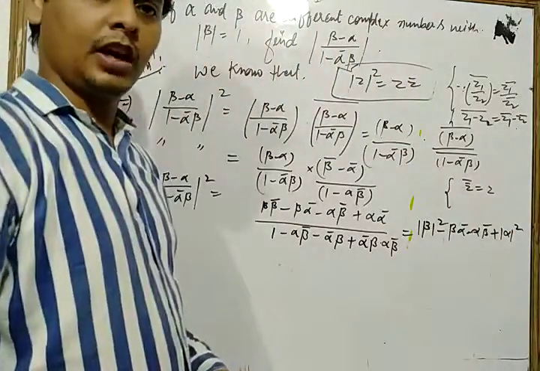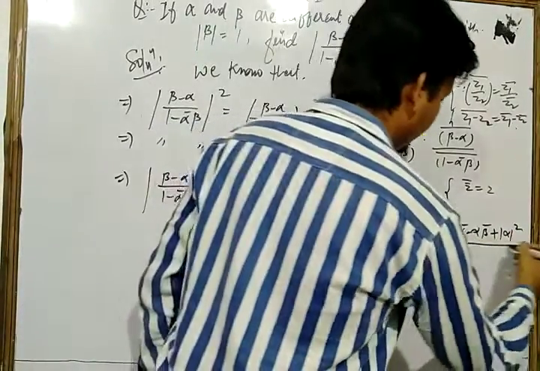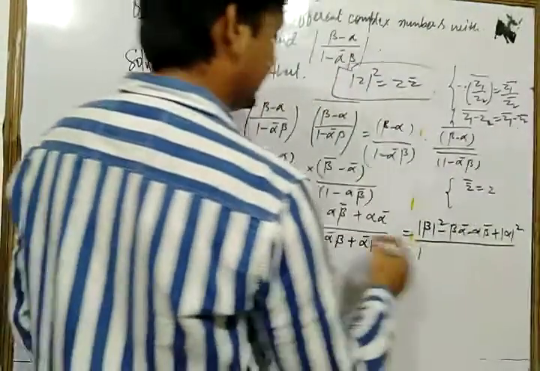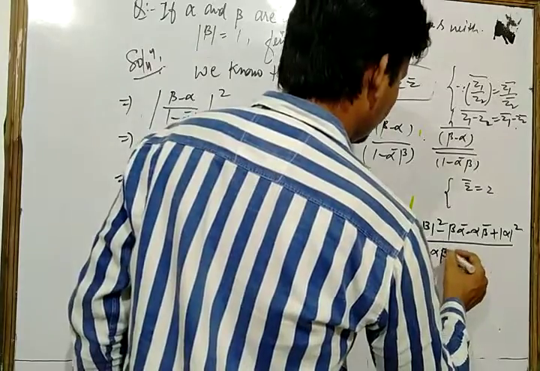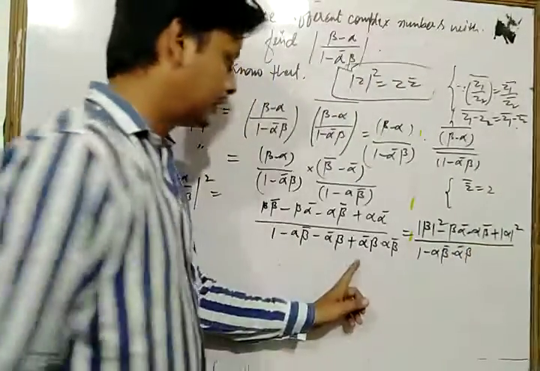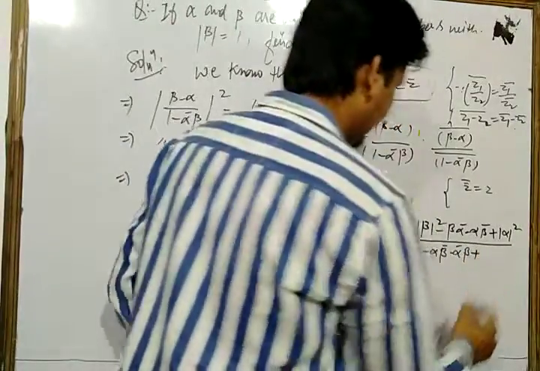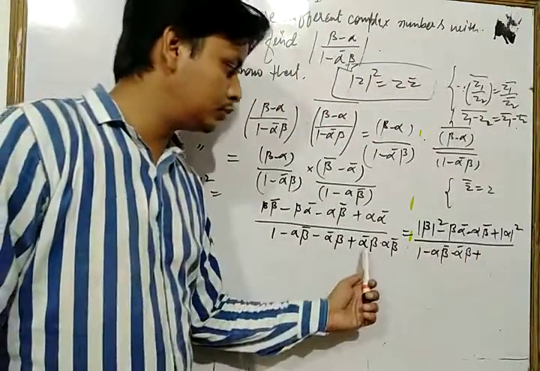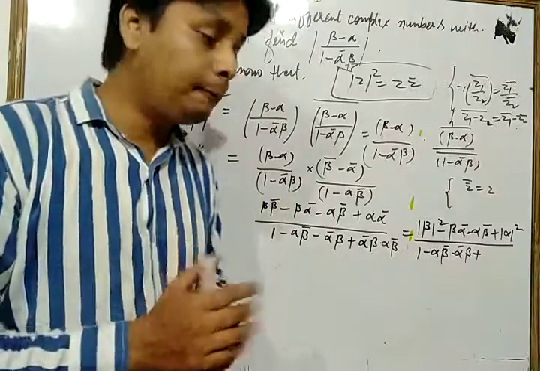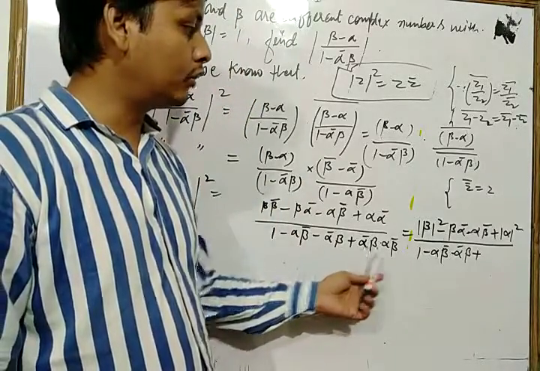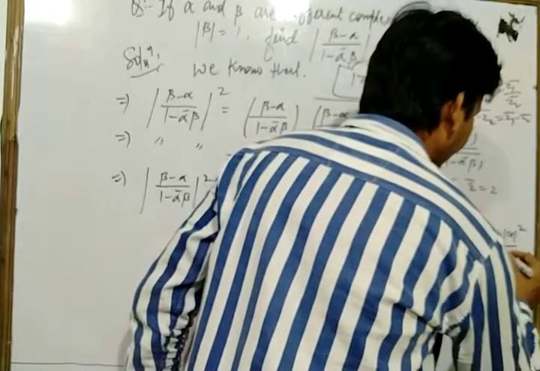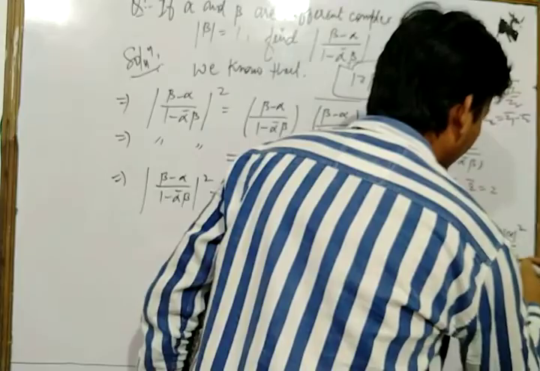Okay, now in denominator we have 1 written as it is, minus alpha into beta bar minus alpha bar into beta. And let's see here, if we take alpha into alpha bar and beta into beta bar together, then we have mod of alpha square into mod of beta square.